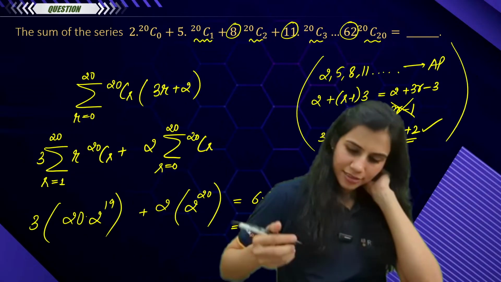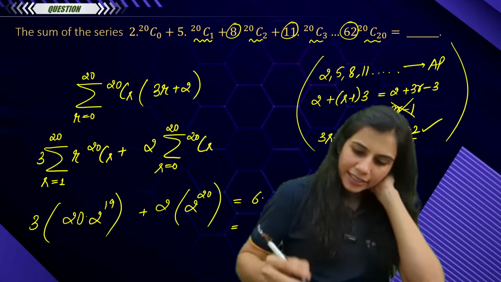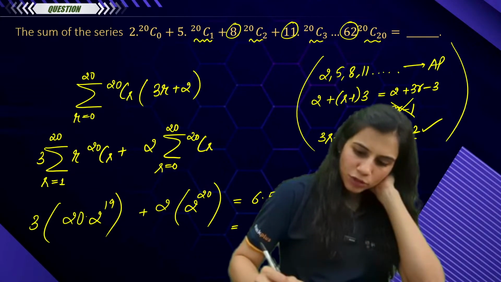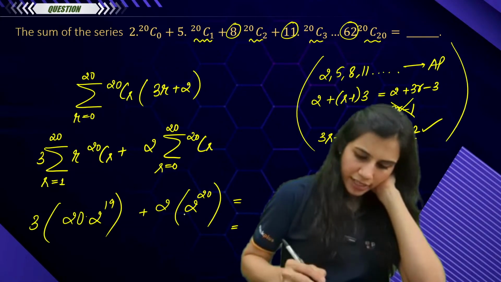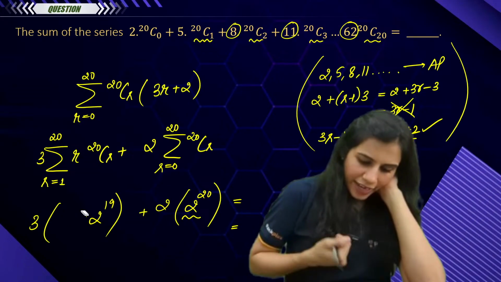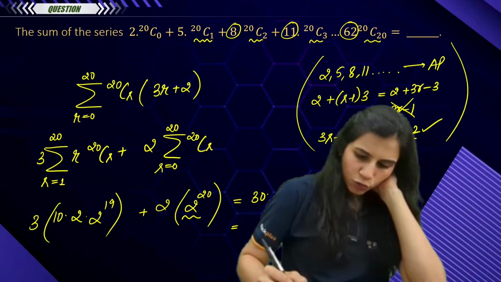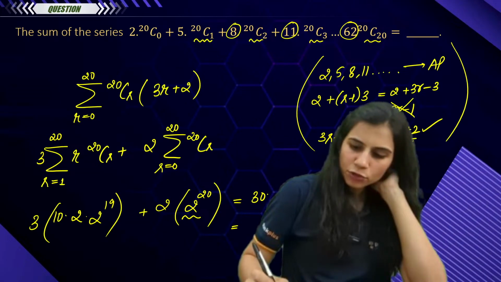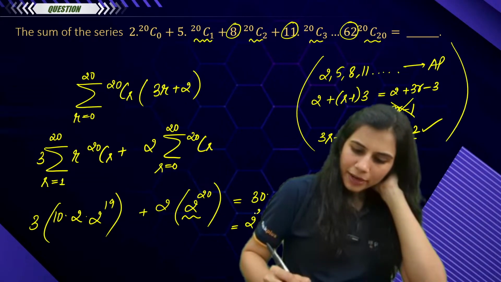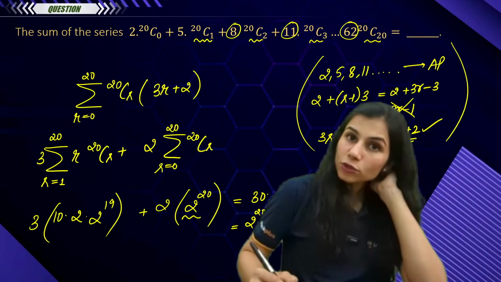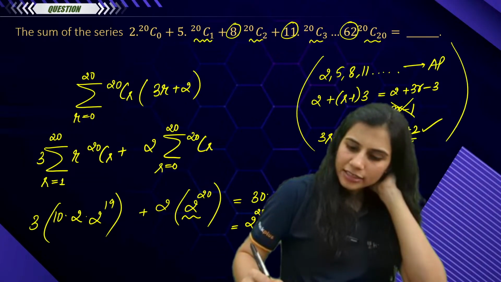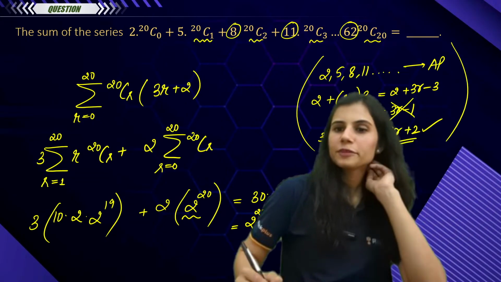By 2 to the power 20, so you can write it like this. 2 to the power 20 is here. You can write this 20 as 10 into 2. So you basically get 30 into 2 to the power 20 plus 2 into 2 to the power 20. So 2 to the power 20 comes out common. You're left with 32, and 32 is 2 to the power 5. So your answer is 2 to the power 25.